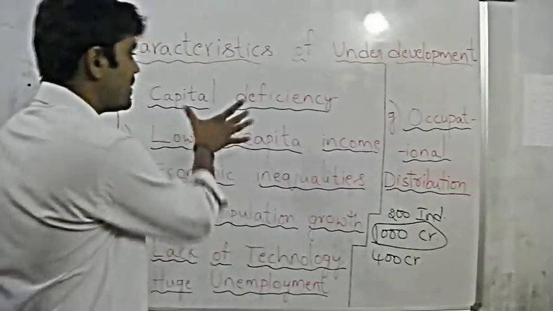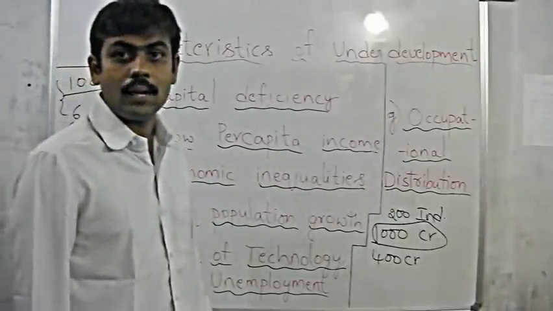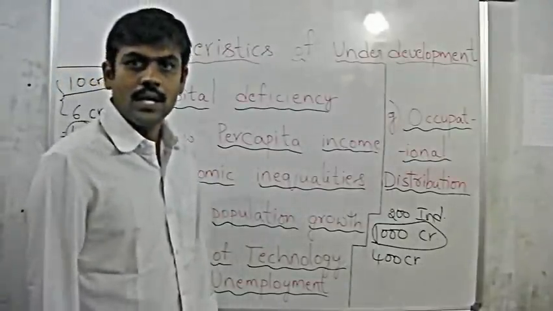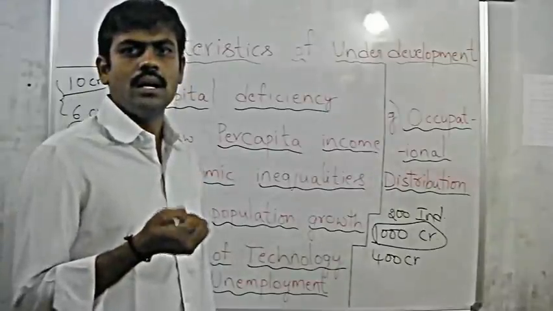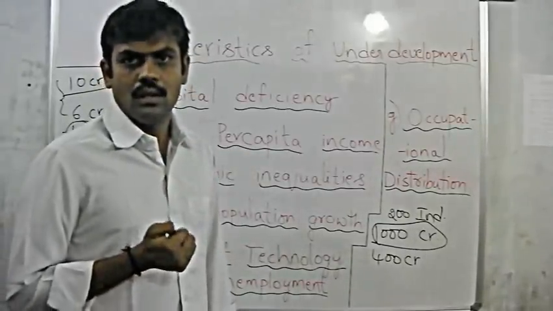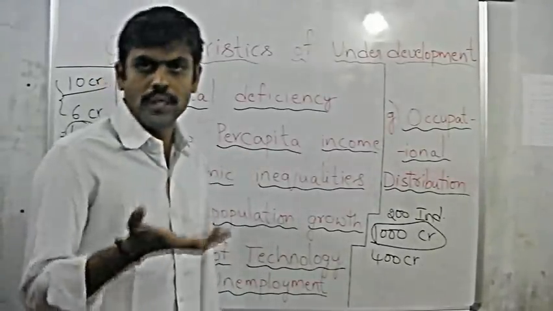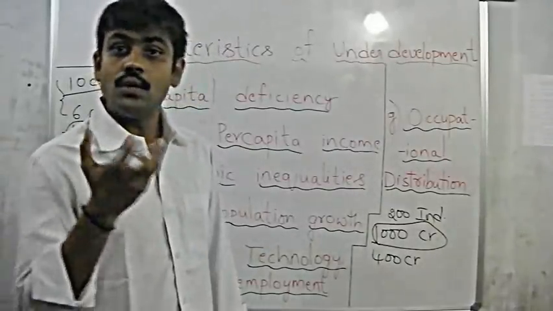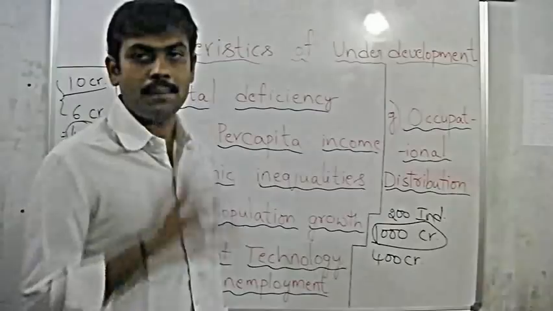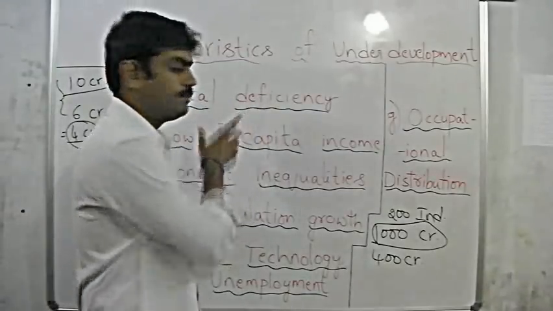So, capital deficiency is a problem in underdeveloped economies, because if you have some capital, then you can use it to make some profit. How can you get some profit? Through increased production. But for such a huge production, you definitely need huge capital. That is the problem in India.